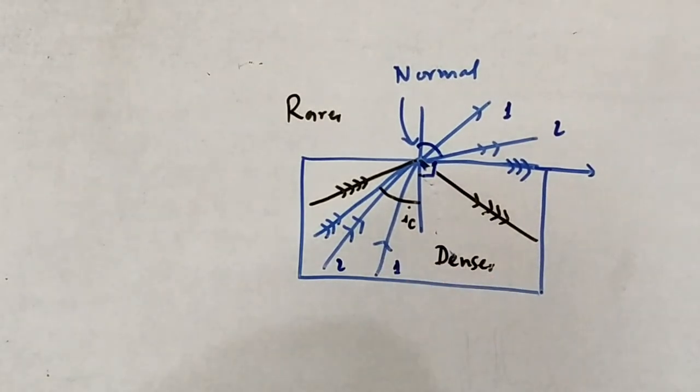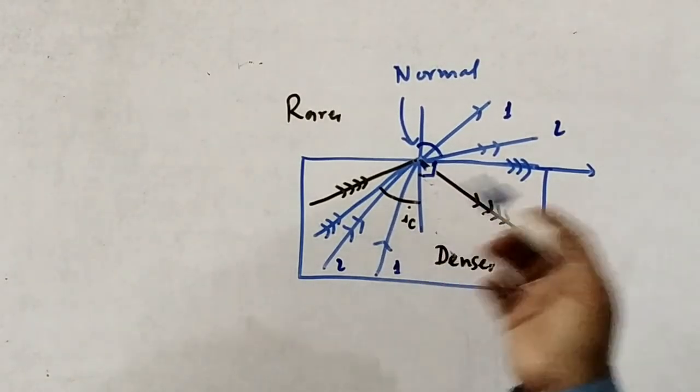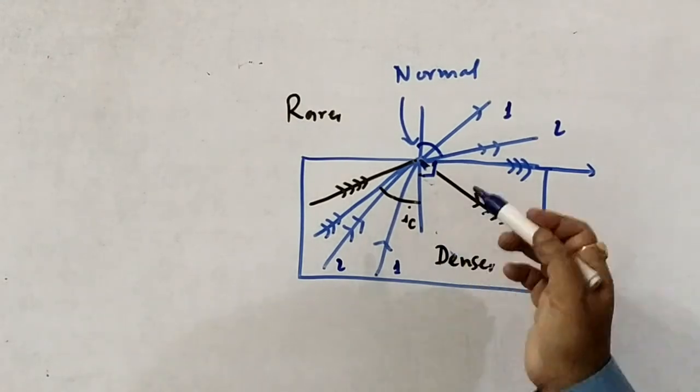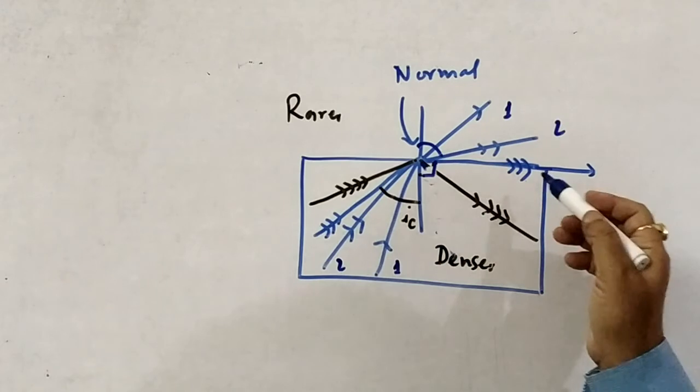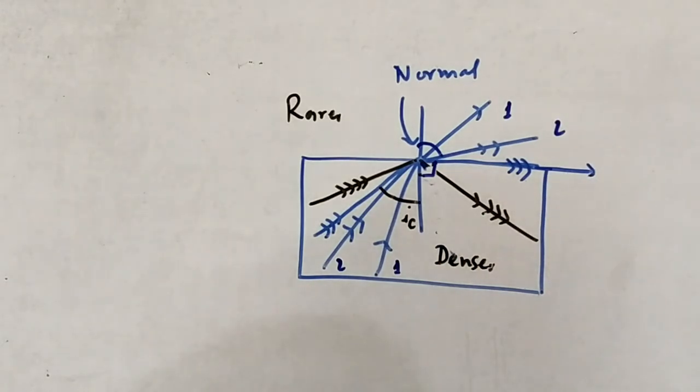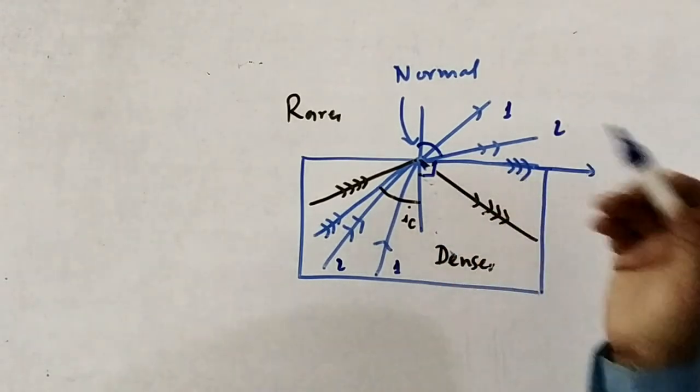I will personally show you how this can be shown experimentally. You will see each and everything. This particular angle of incidence at which the angle of refraction is 90 degree is called the critical angle.